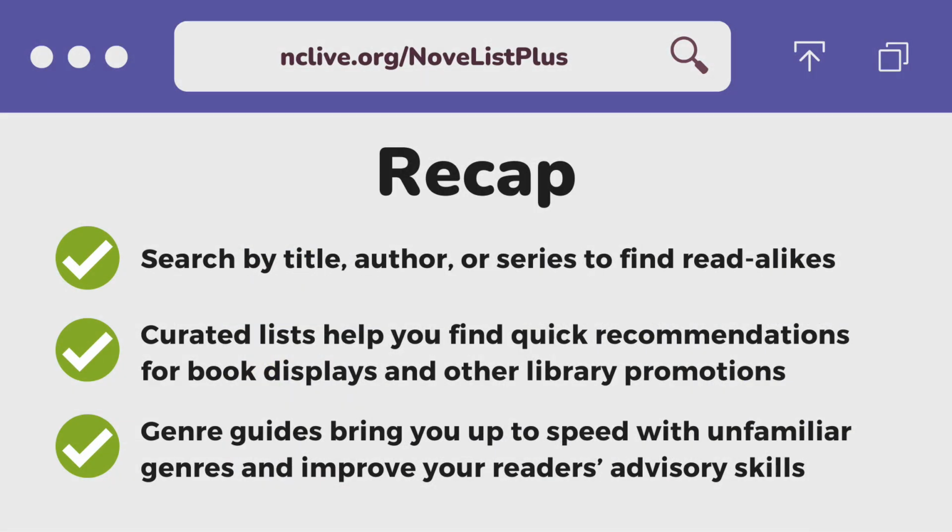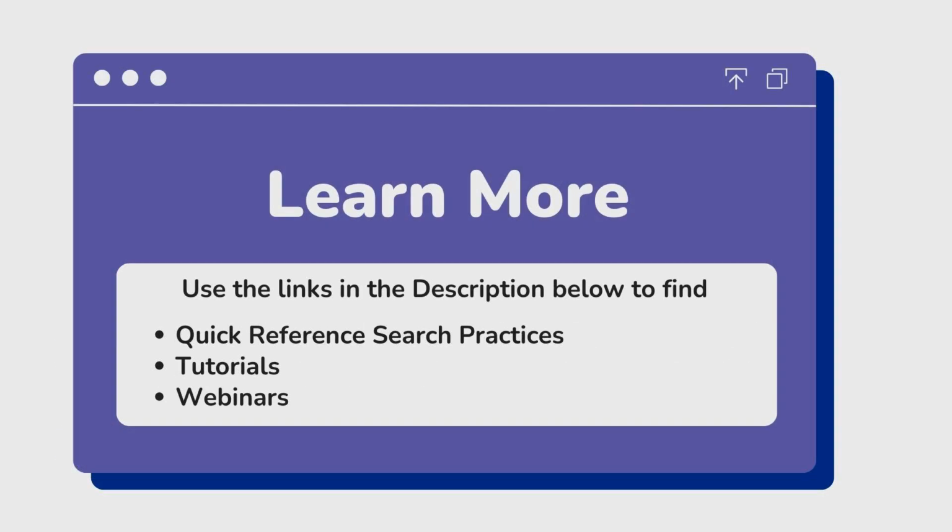All right, let's look at the highlights for using NoveList. Readers can enjoy searching in NoveList for their favorite books, authors, and series to explore more read-alikes. They can also narrow these recommendations by age range to suit younger readers. Curated lists help you create book displays, grab-and-go lists, lead book clubs, and carry out other library activities with ease. And finally, genre guides can bring you up to speed with unfamiliar genres and improve your ability to provide expert readers' advisory to patrons. Links to additional training resources can be found in the description below.